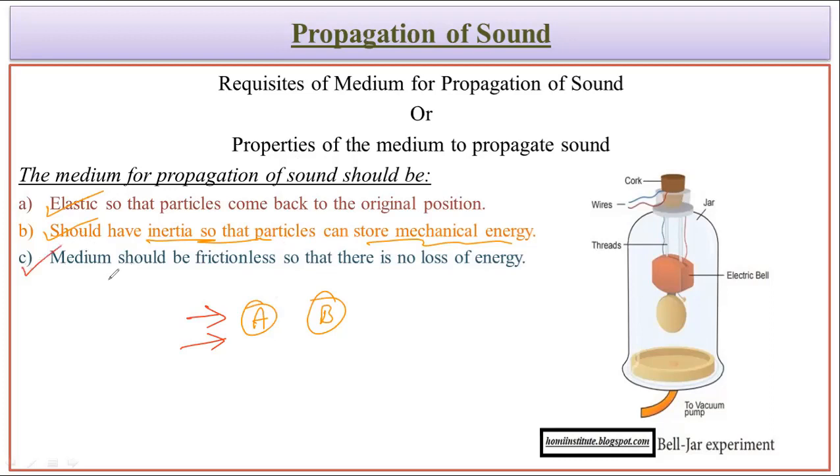And the last thing we need to understand is that in the medium we are using, there must be a frictionless condition. Frictionless condition refers to the friction acting between the particles. In different matters, we know that matter contains particles, but the arrangement of the particles inside creates an internal friction, which is also called the viscosity of the material. And if the viscosity is more or less, it will impact the rate of propagation of sound.